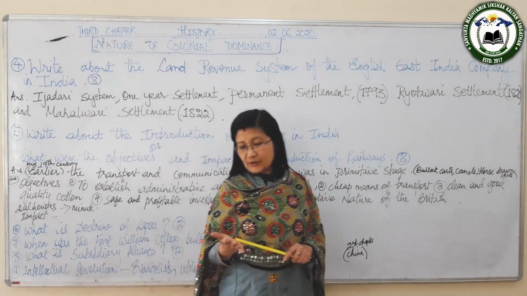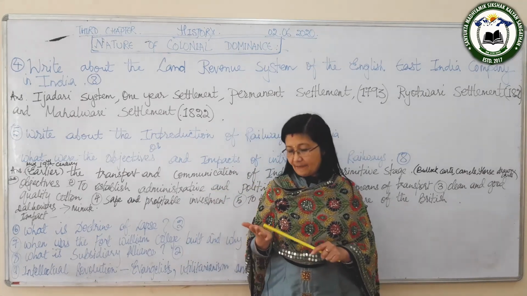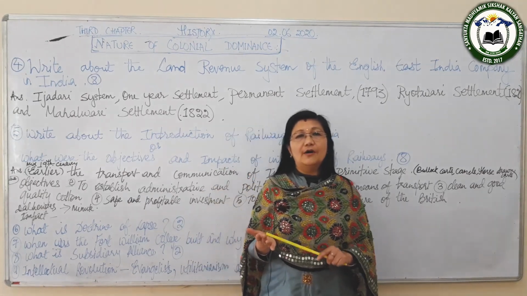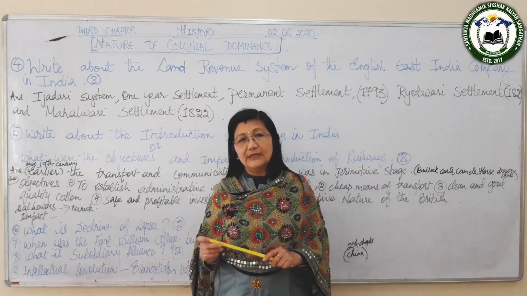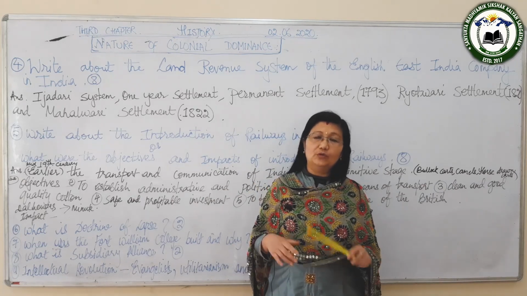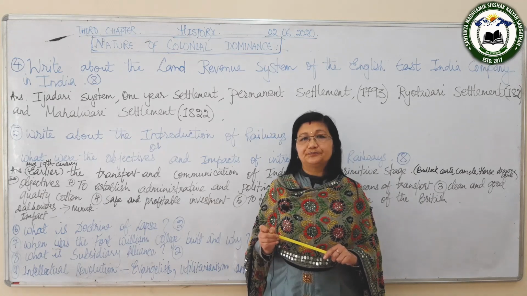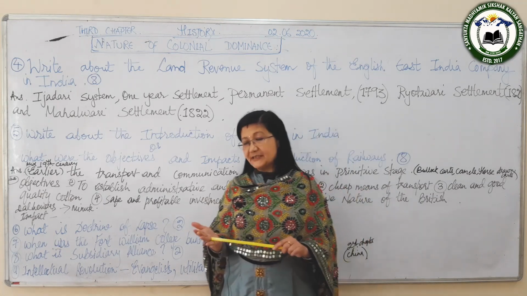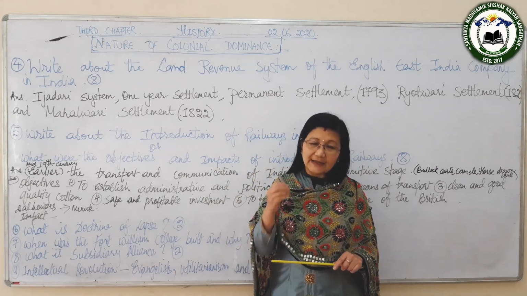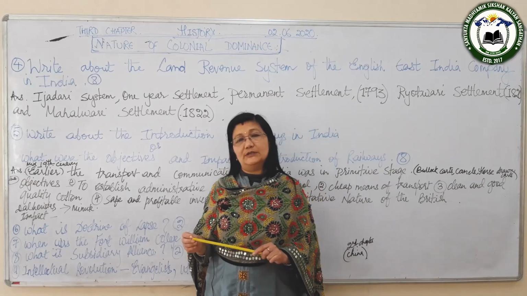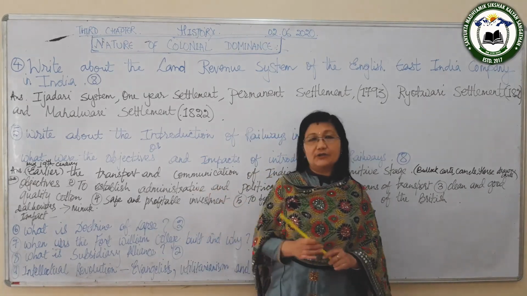So the first passenger train started to run from Bombay to Thane, and this was constructed on 16th of April 1853. So the first railway, the passenger train, was also constructed. And by 1910, India had the fourth largest railway network in the whole world. So these all are about the introduction of railways.